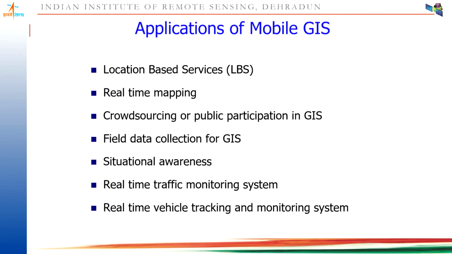So where can we use these devices or these software? One is location based services, second is real time mapping, crowdsourcing, public participation, field data collection, situational awareness, real time traffic monitoring systems, real time vehicle tracking and monitoring systems. So here you can use it. If you have any of these kinds of requirements, then you can go for mobile GIS.